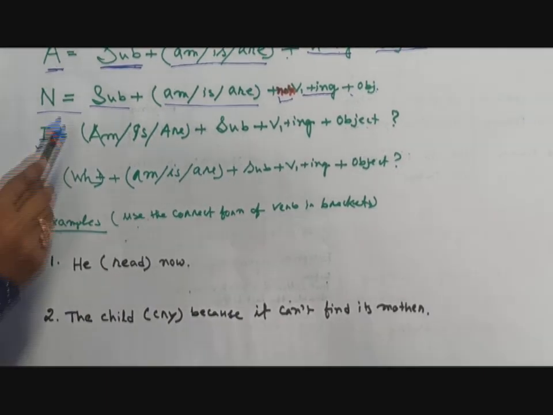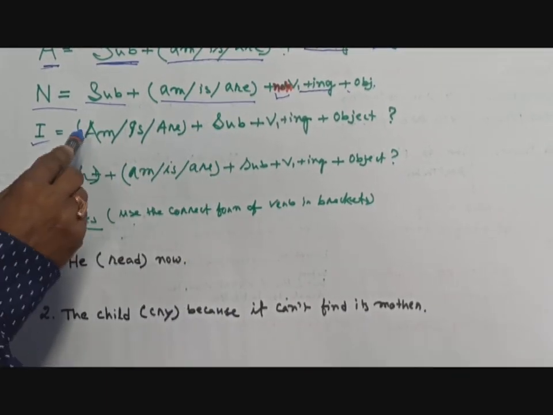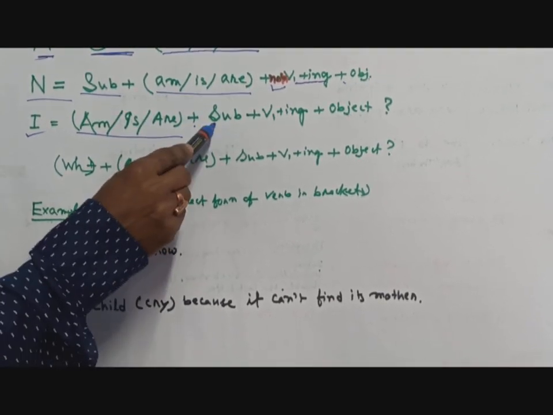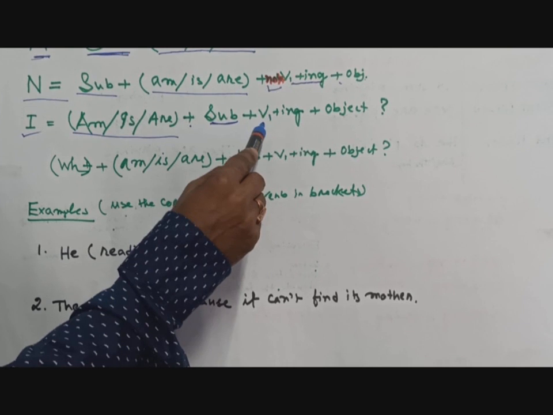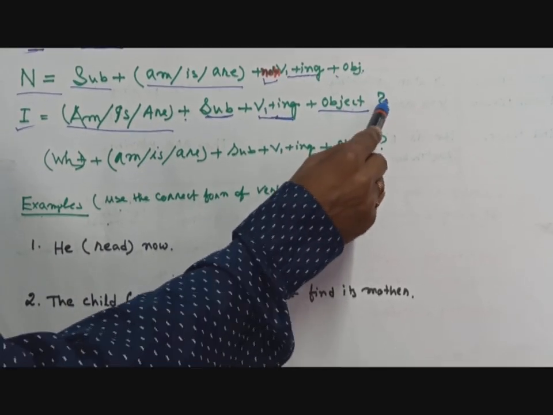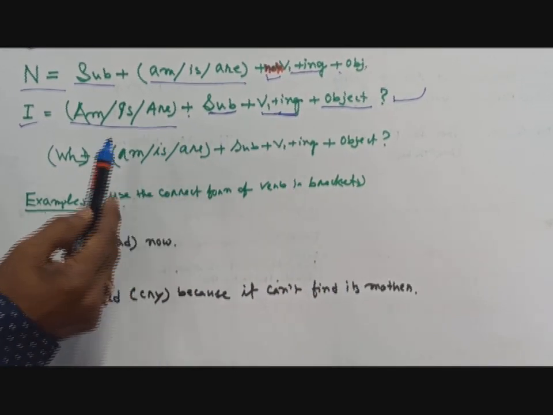In interrogative sentences, you write the be verb first, any one of them, then the subject, then the first form of the verb plus ing, then the object, and after that the question mark.